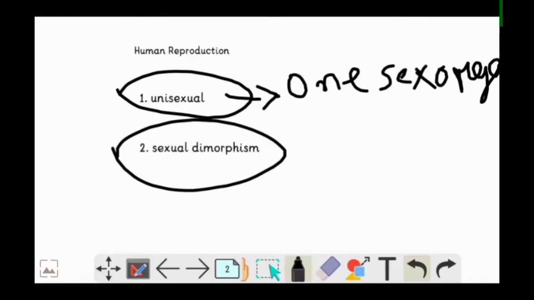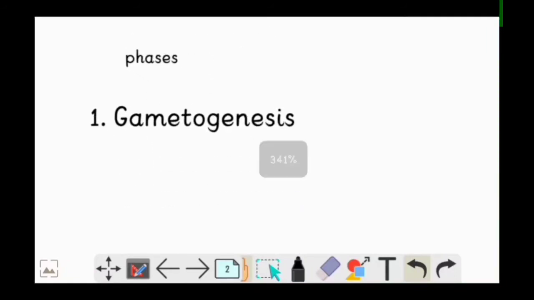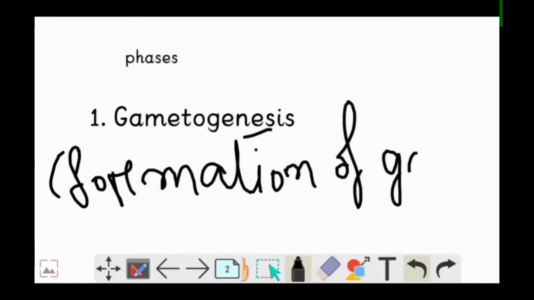Now when we talk of sexual reproduction in human beings, we need to understand the phases that are involved in sexual reproduction. So what are the phases? The first one is gametogenesis. Now what is gametogenesis? Gametogenesis means formation of gametes.